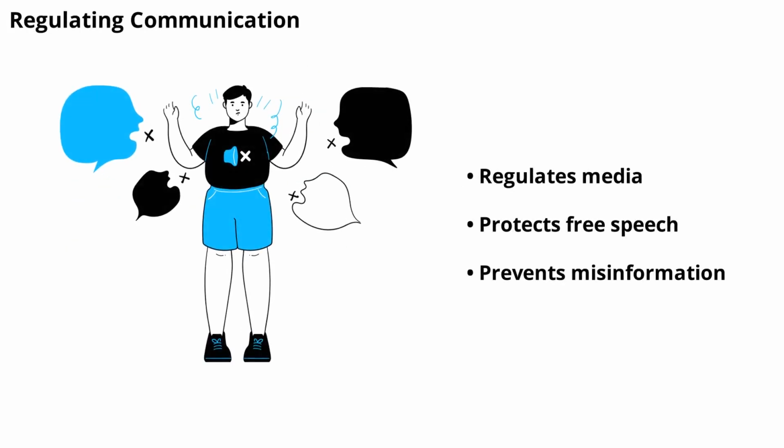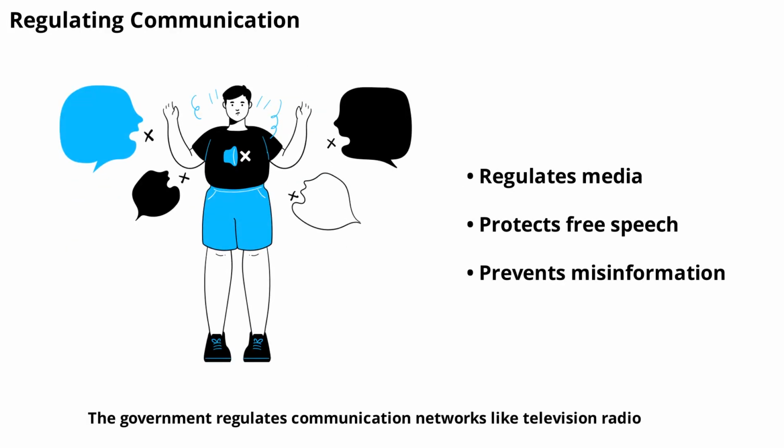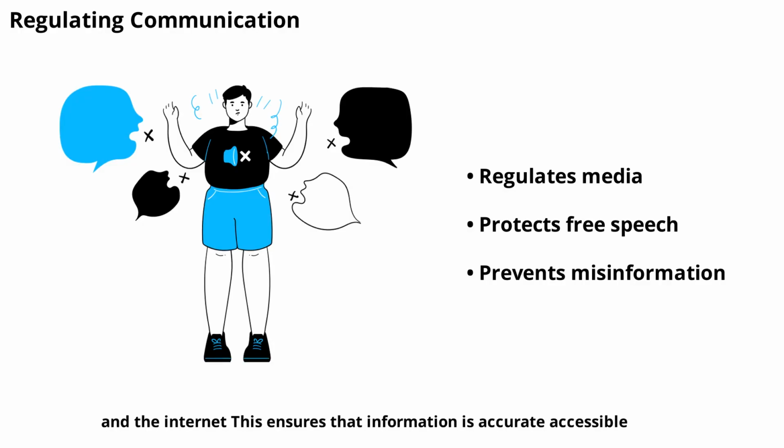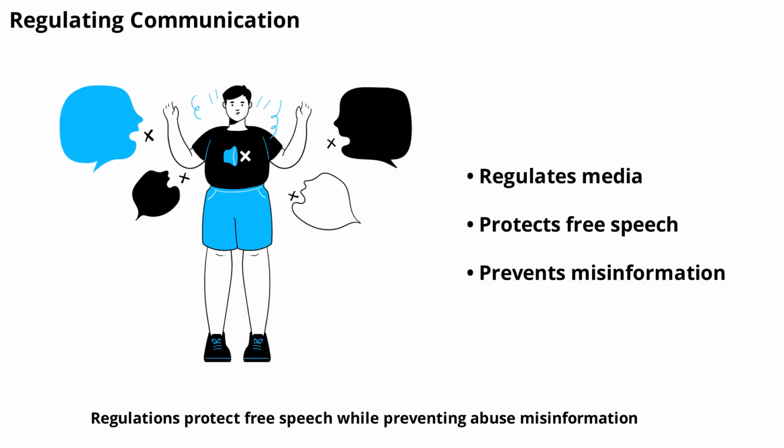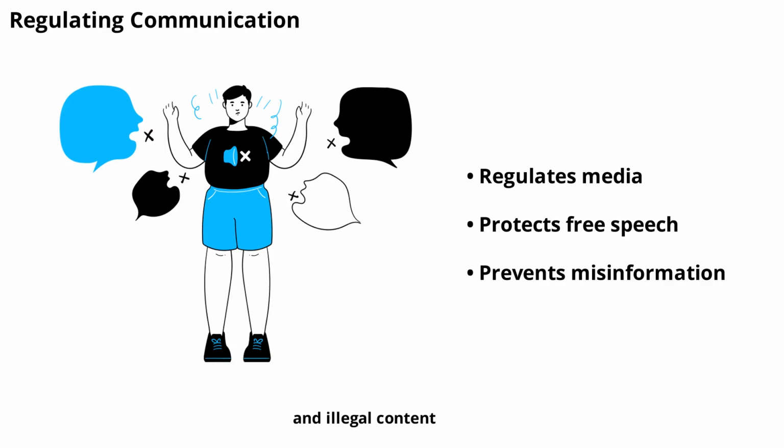The government regulates communication networks like television, radio, and the internet. This ensures that information is accurate, accessible, and not harmful. Regulations protect free speech while preventing abuse, misinformation, and illegal content.